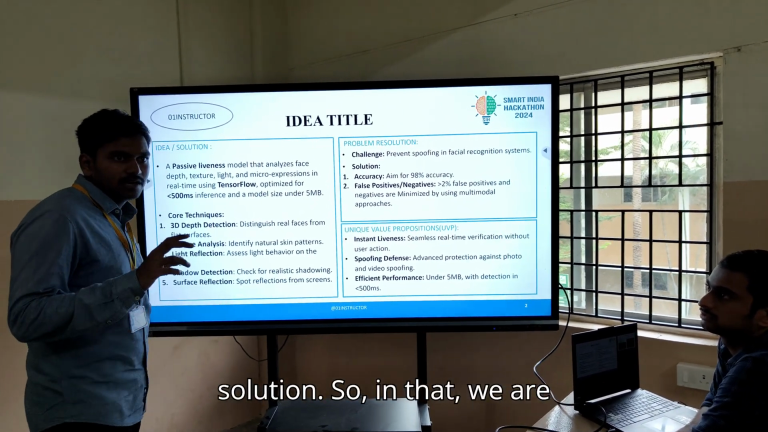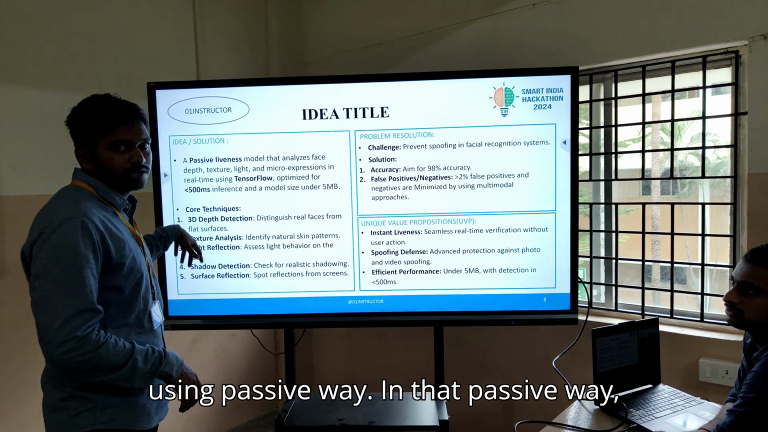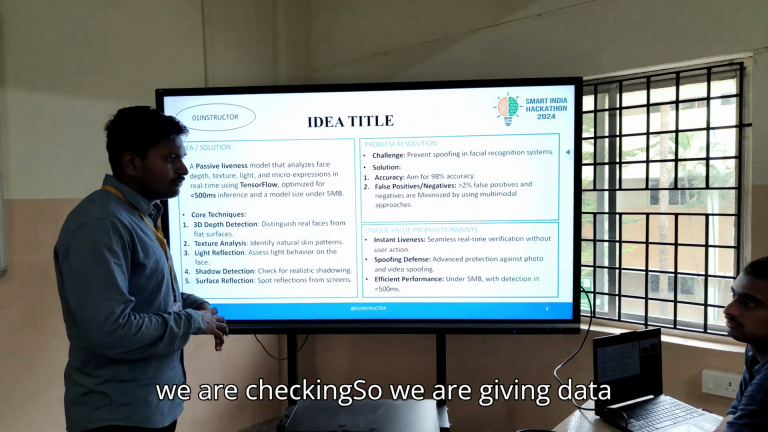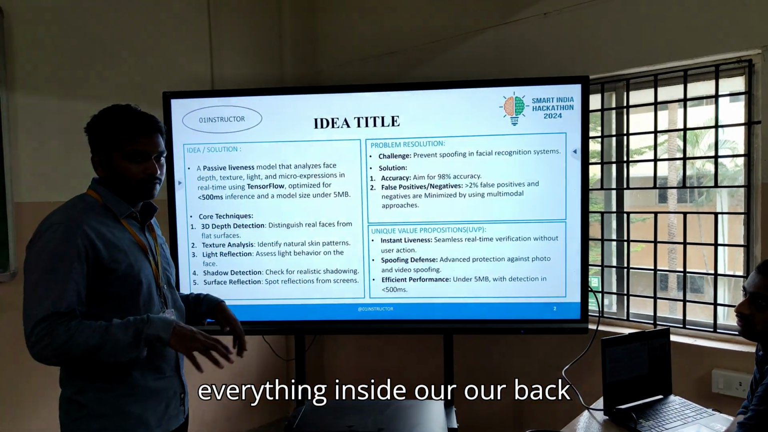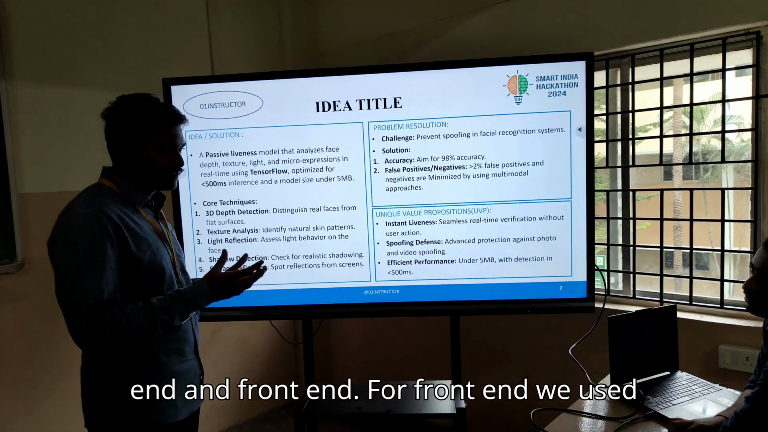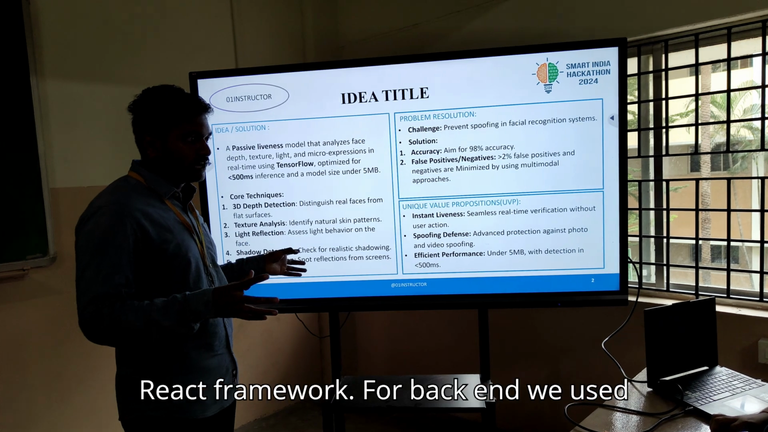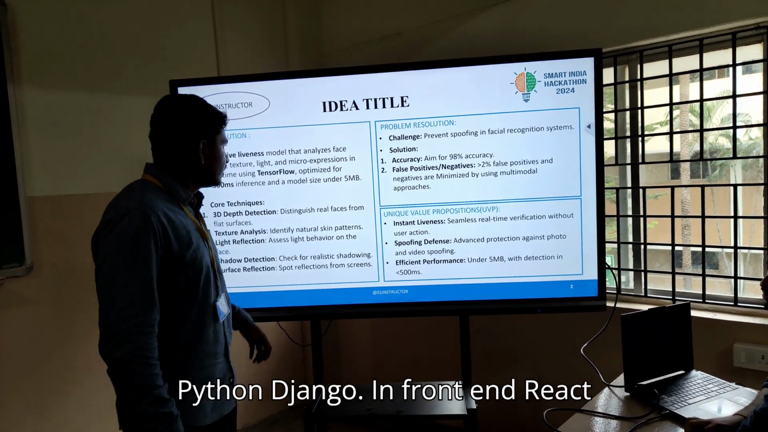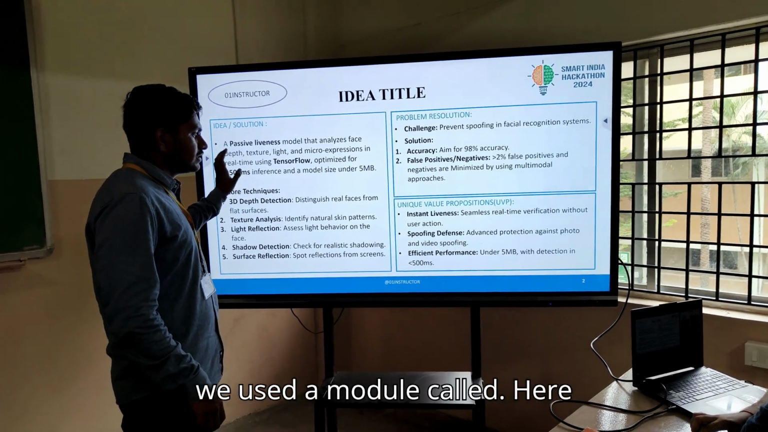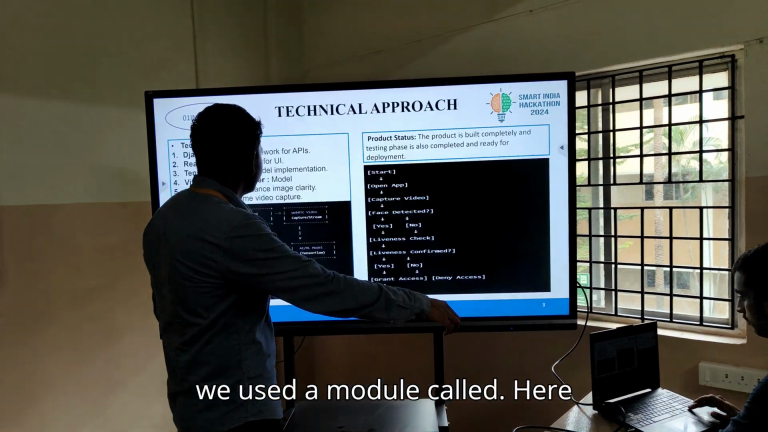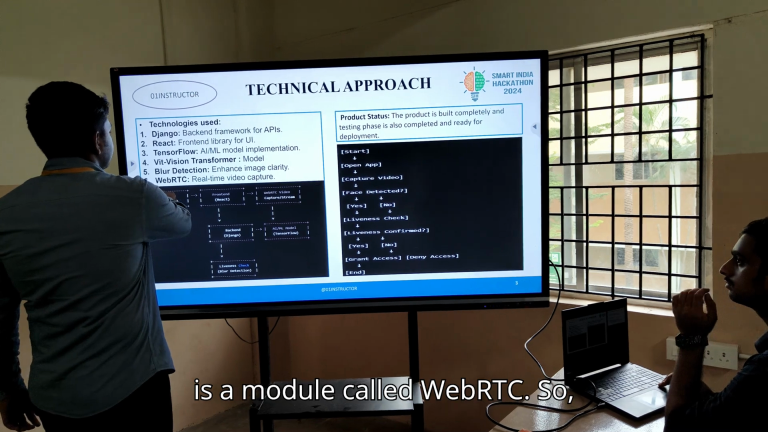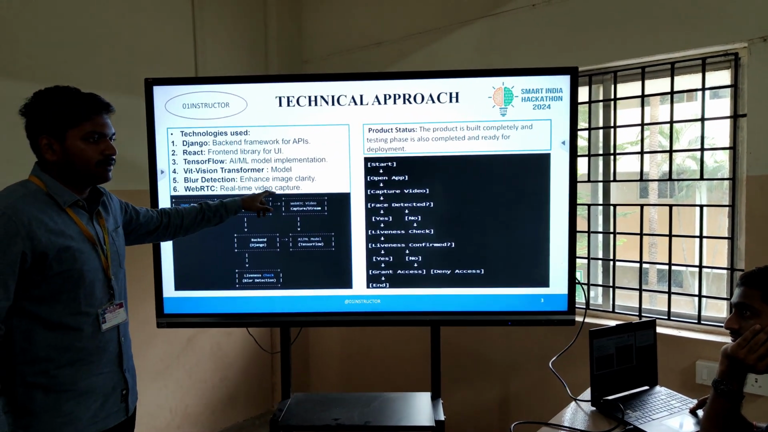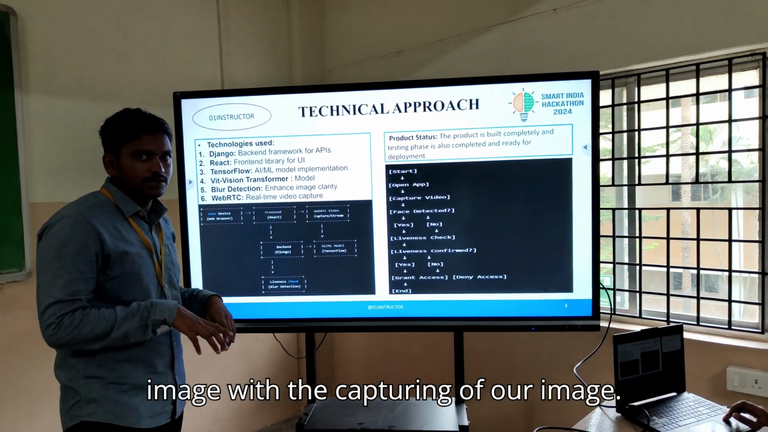In that we are using a passive way, and in that passive way we are checking. We are giving data everything inside our backend and frontend. For the frontend we used the React framework. For the backend we used Python Django. In frontend React we used a module called WebRTC, which we used to capture our image.